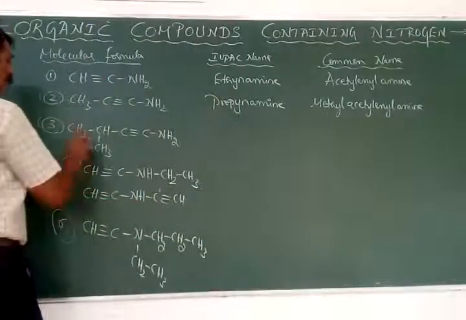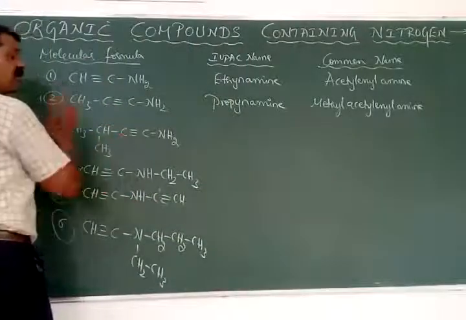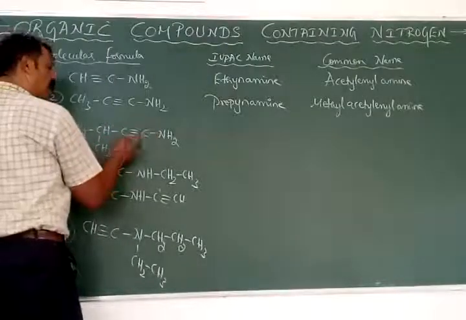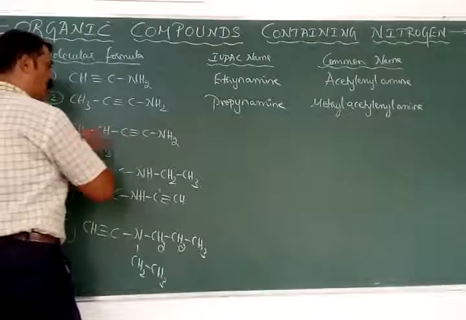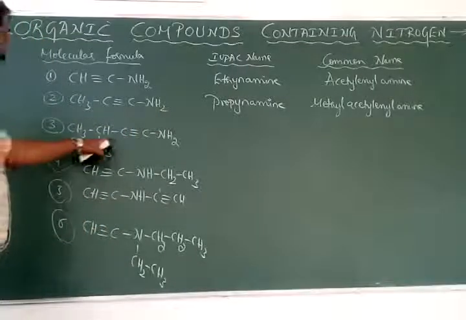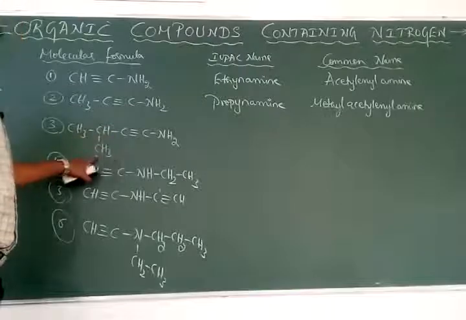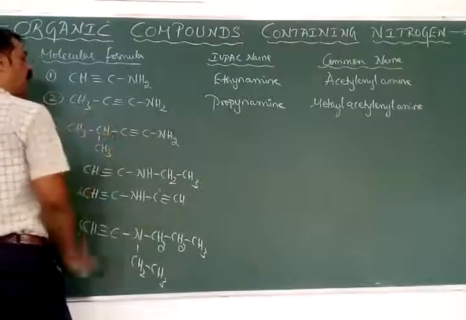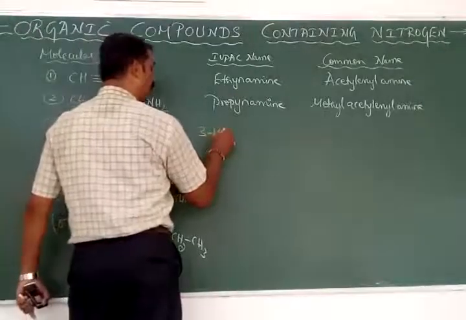Okay, let's have the next one. Root word, I think 1, 2, 3, 4. 4 means it is called but. Amine at first carbon atom, triple bond is also at first carbon atom. Therefore, it is called butylamine. One we can write or without write. And this is a position of methyl substituent. As this is first carbon atom, this must be third, I think. Therefore, it is called as methyl.